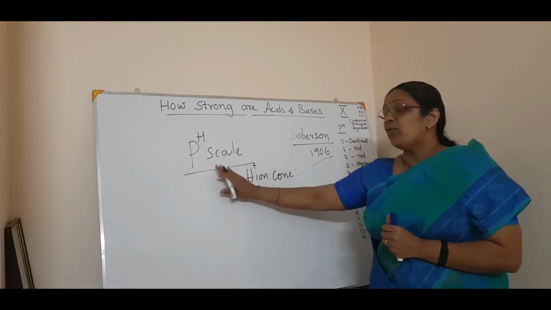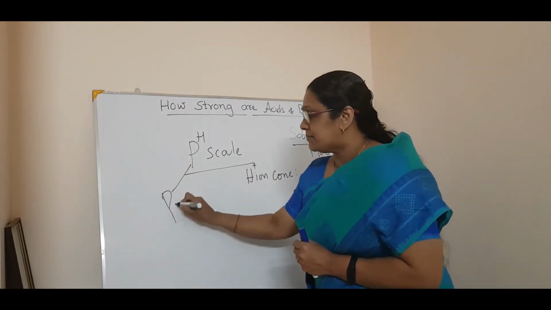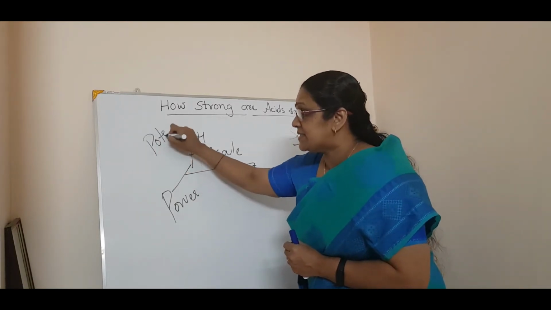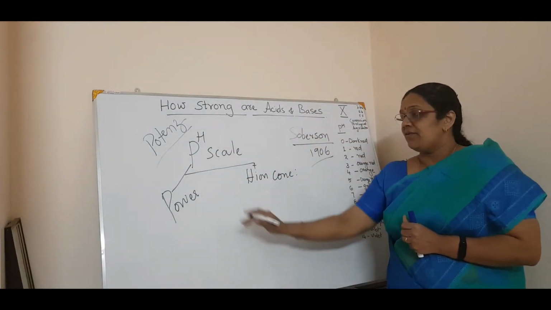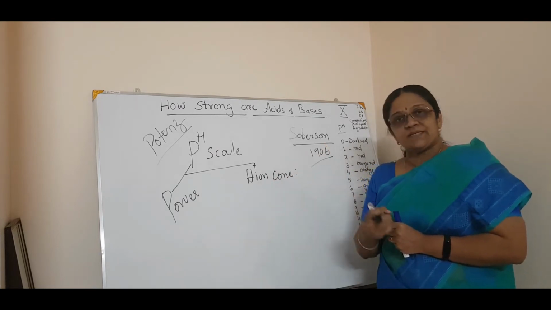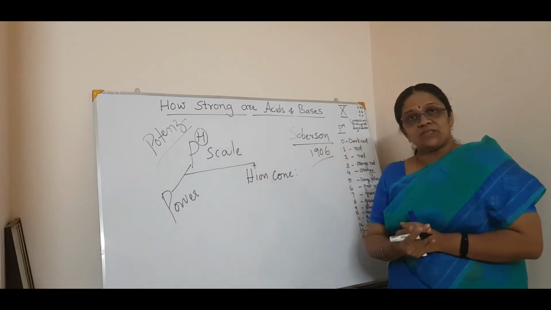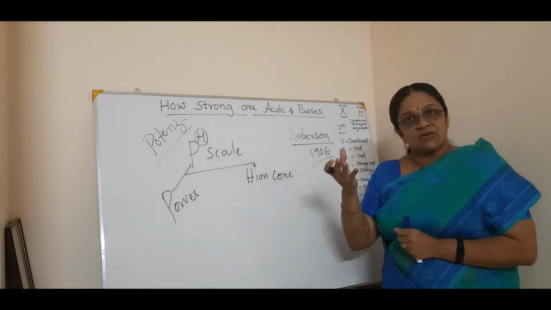The P stands for power, or in German it is called potenz. So it is the power of H plus ion concentration, and the H stands for hydrogen ion concentration.